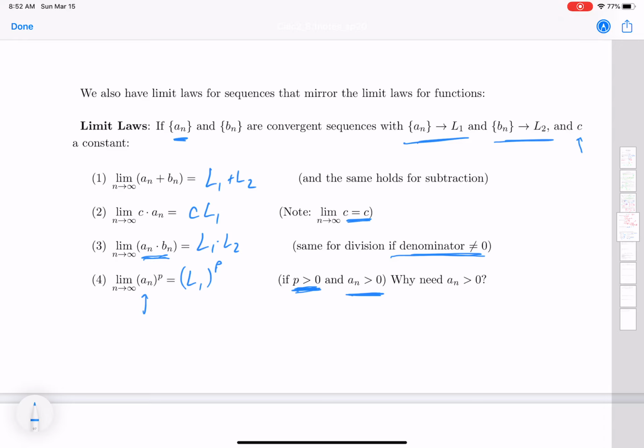And the trick about this is that if you're raising to, say, a positive even power, you could be taking something that had negative numbers, and that would then be turning into positive numbers when you square them. That can throw things off. So this is why we only want to keep it with those positive entries in our sequence.